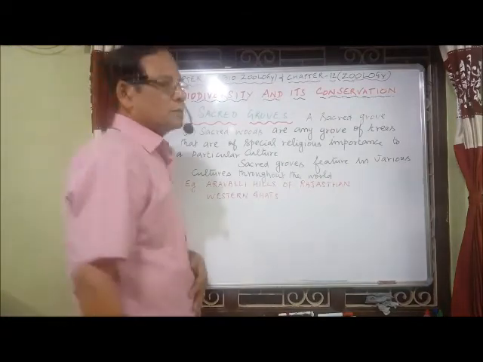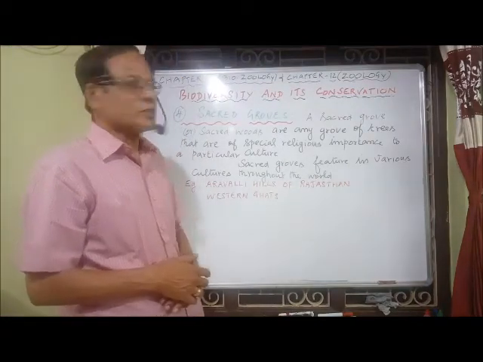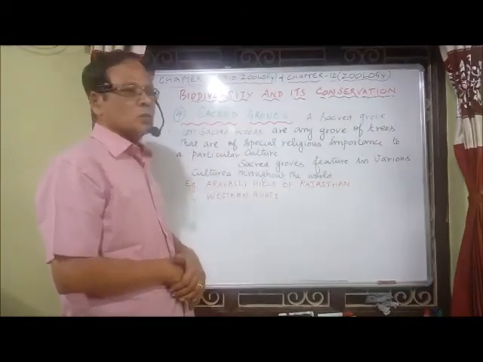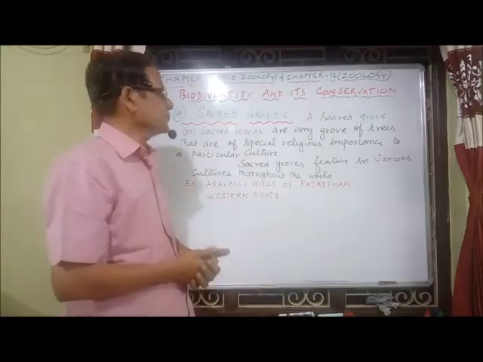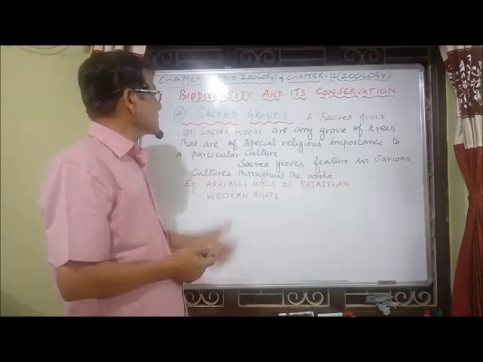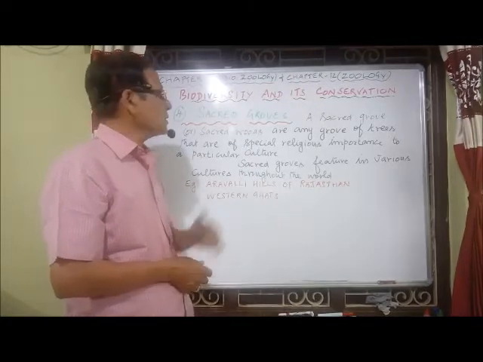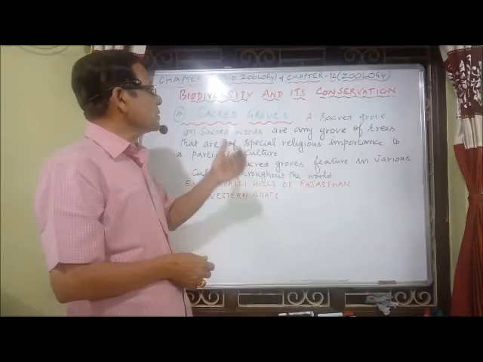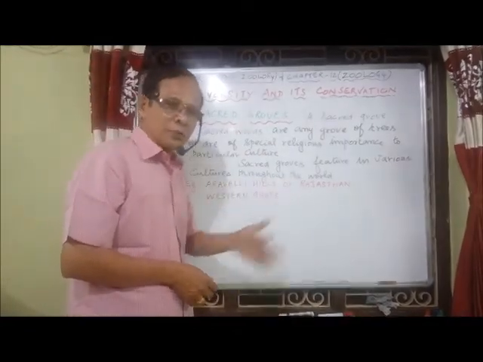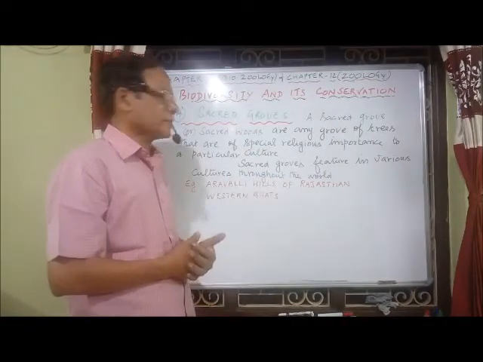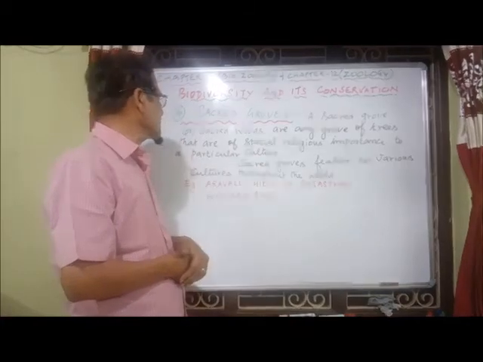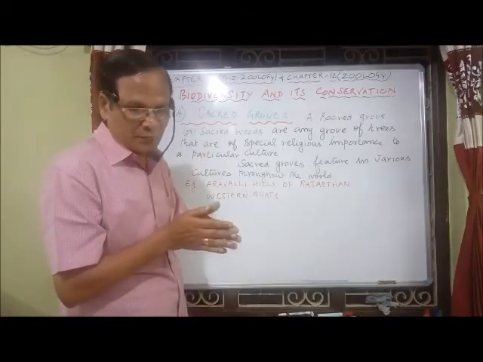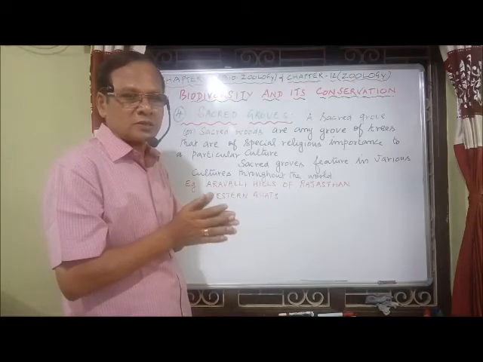The last method of in situ conservation is sacred groves. Groves means a group of trees. A sacred grove, or sacred woods, is any group of trees that is of special religious importance to a particular culture, either Hindu culture or Christian culture or any other culture.